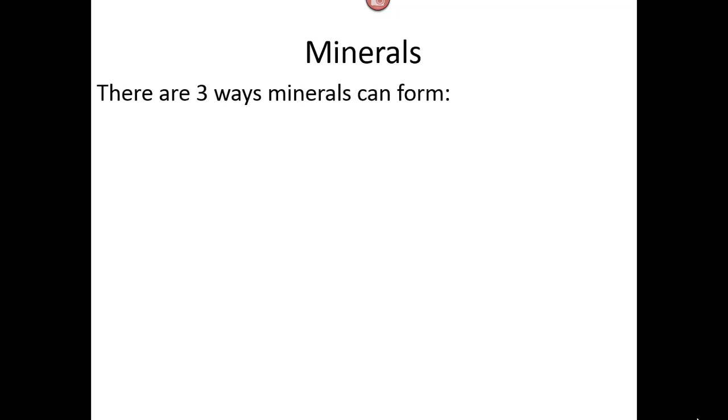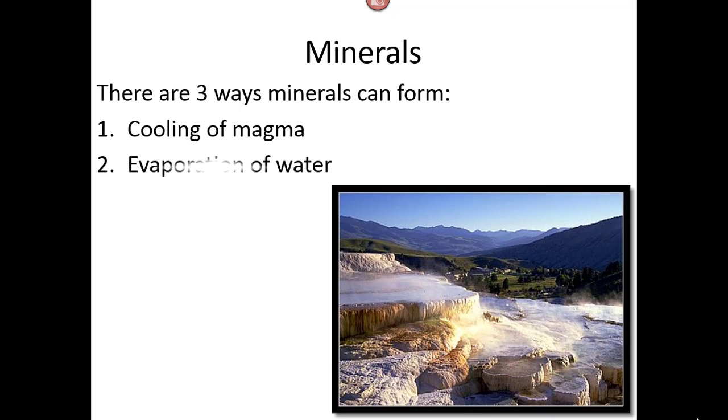There are three ways that minerals can form. First, by the cooling of magma, and that can happen either inside the Earth's crust or outside. Second, by the evaporation of water. If there are minerals dissolved in the water and then the water evaporates, the mineral is left behind as a solid substance.